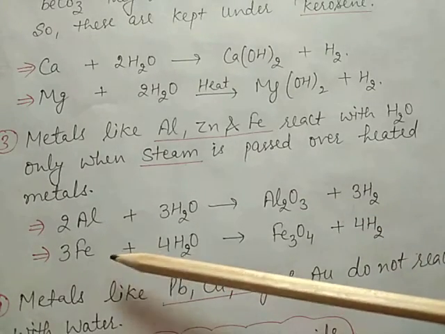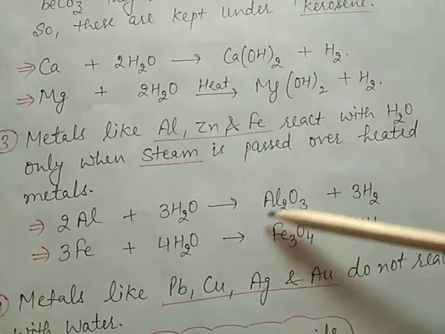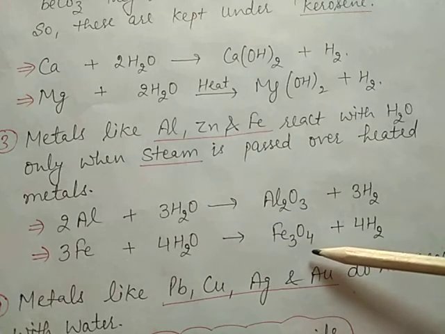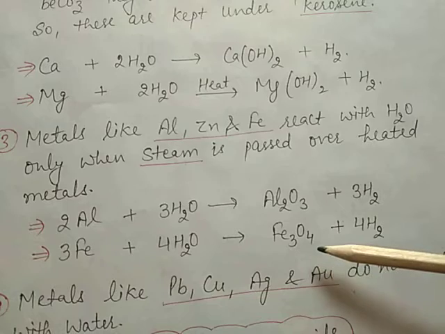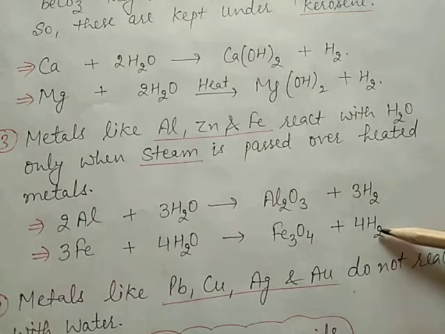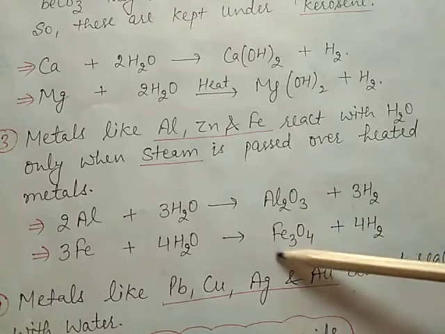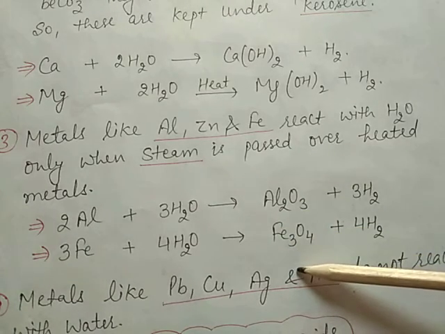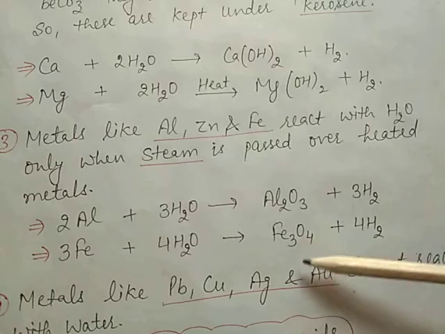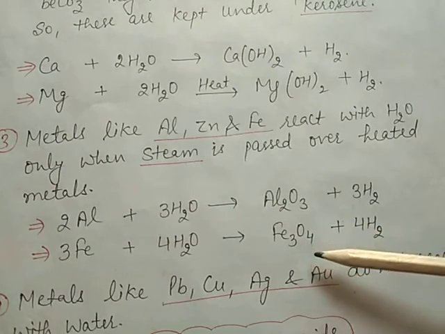Same in the case of iron. Iron on passing steam forms ferric oxide and hydrogen gas is released. Iron is present in +2 or +3 form. These are the iron oxides.